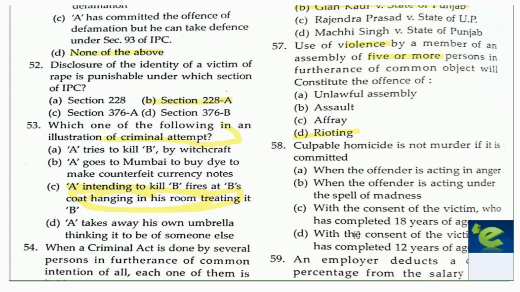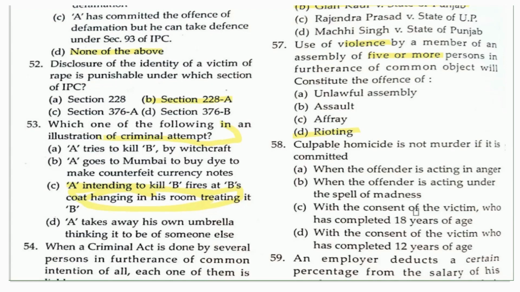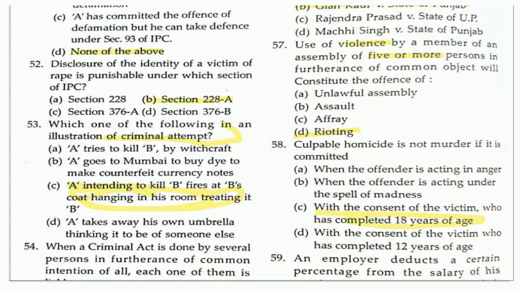The right answer is with the consent of the victim who has completed the age of 18. So in this case, culpable homicide is not going to be murder.